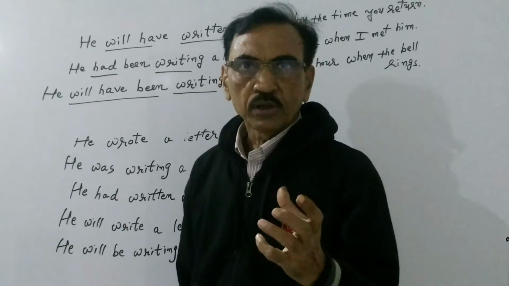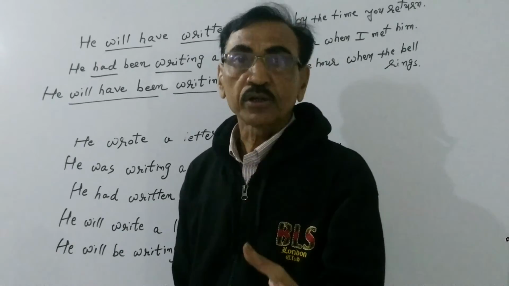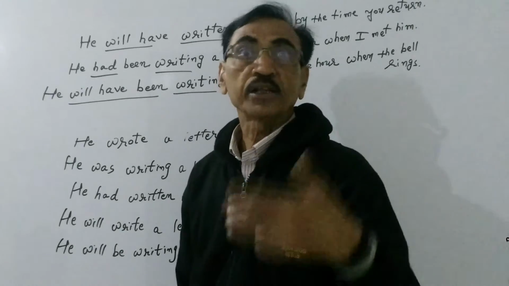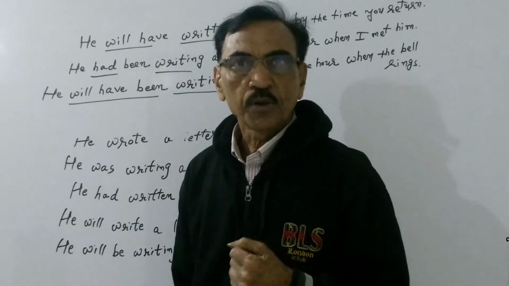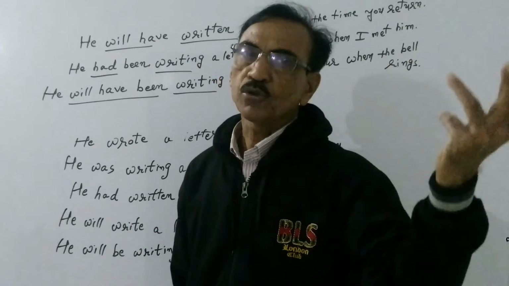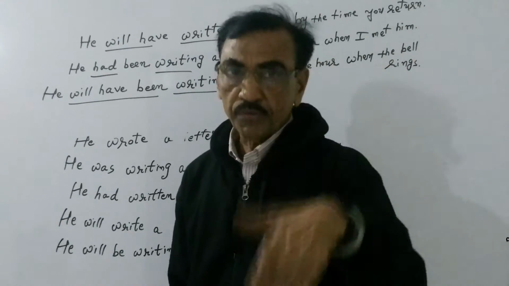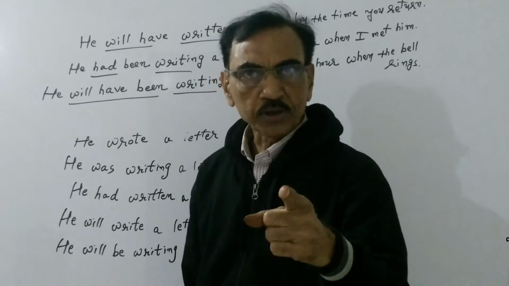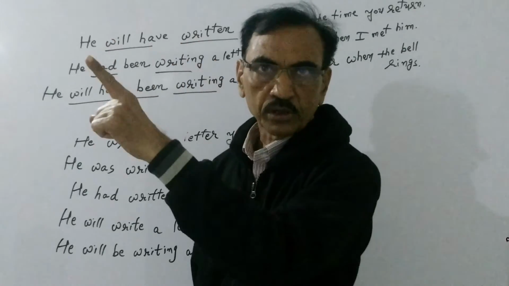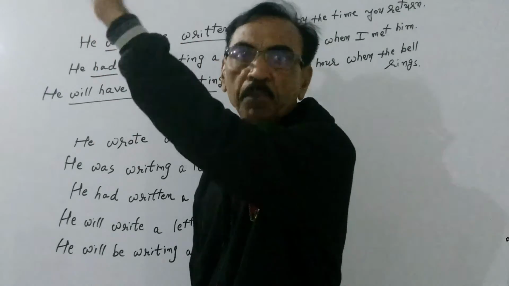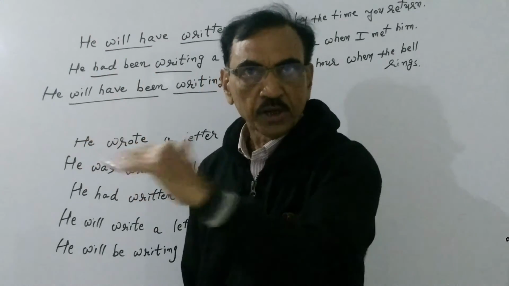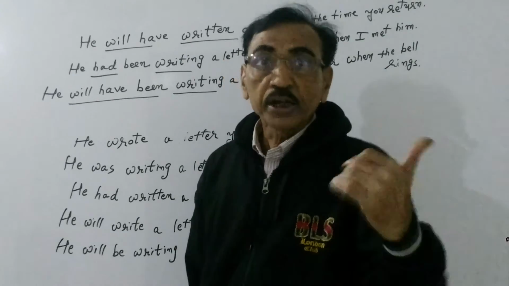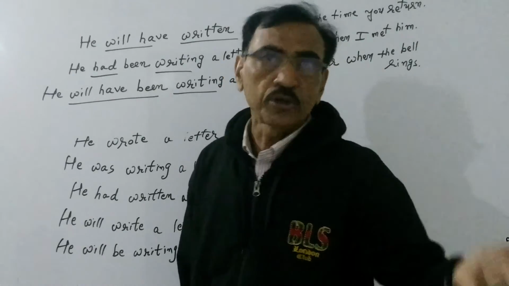Continuous present tense is used to denote the action which is in progress at the time of speaking. Perfect present tense: the action has already been completed, but we feel its effect in the present. Continuous perfect present tense: the action which started in the past, it is still in progress and it may continue or it may not continue in future.